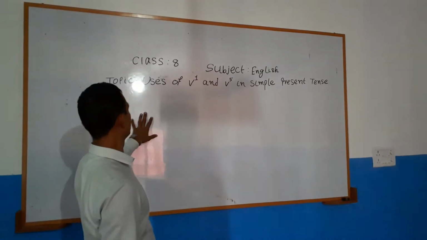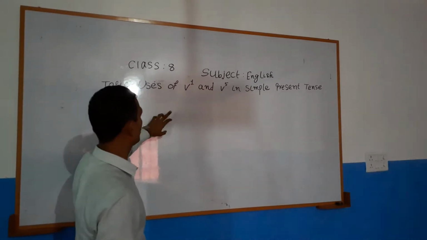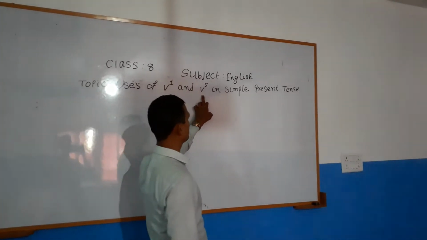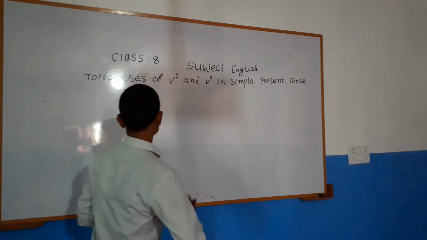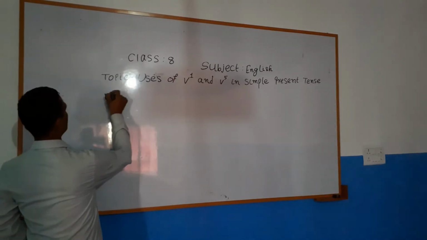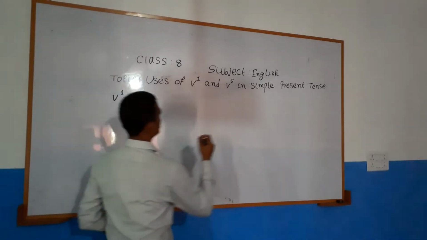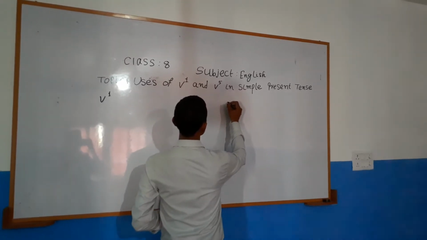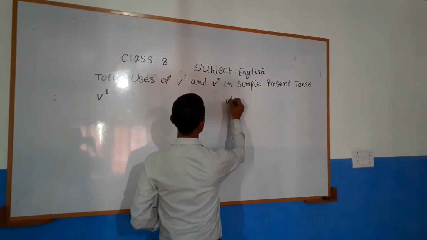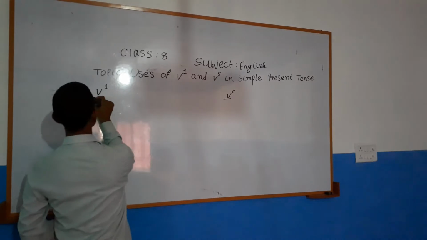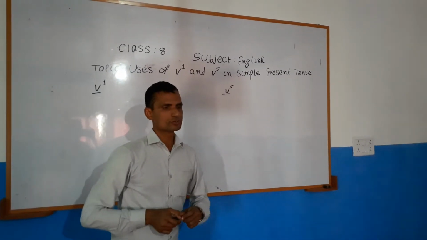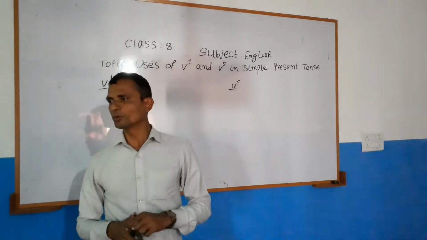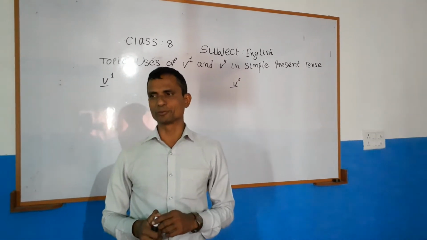Today we are going to learn how verb 1 and verb 5 are used in simple present tense. So, let's begin with how they are used in different sentences. First, we have the groups. I want to know who the group leaders are from the different groups.